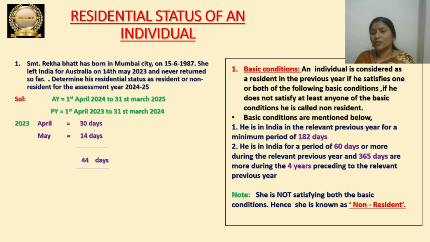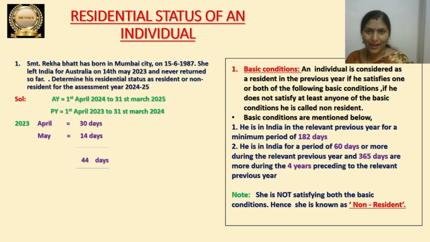If he does not satisfy at least any one of the basic conditions, then he is called a non-resident. This I already explained. So what are the basic conditions then? First one is, he is in India in the relevant previous year for a minimum period of 182 days.